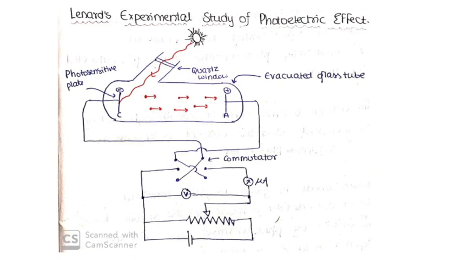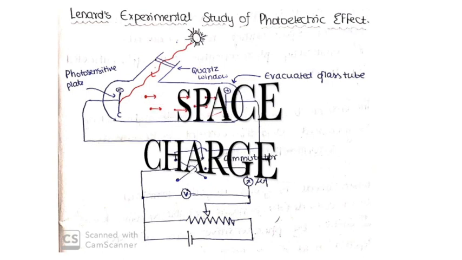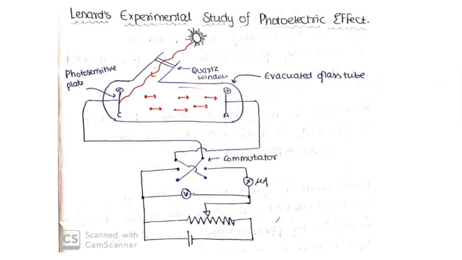If the energy of the incident photons is more than the work function of the metal, then the photoelectrons move a bit in this evacuated space and constitute something which we call space charge. The electrons stay in the evacuated glass tube and form the space charge. If the energy is only sufficient for the work function, electrons are just released into this evacuated space, and when space charge is there, the circuit finishes and the ammeter reads current.